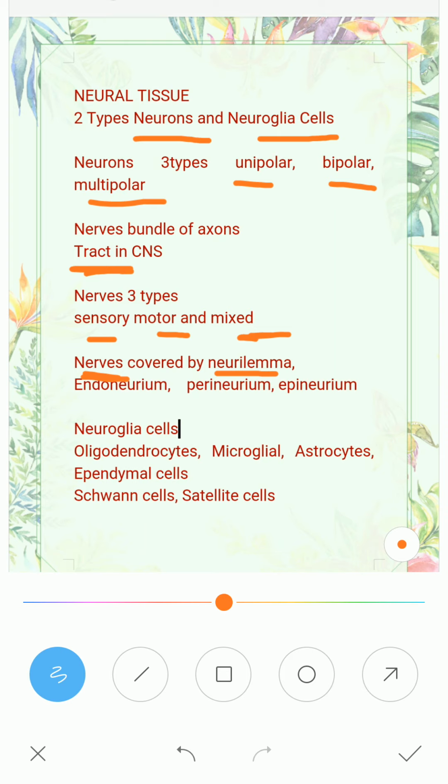The medullated nerve fiber is further covered by a connective tissue covering called endoneurium, and when it becomes thicker, it is covered by perineurium, and then that is called nerve fasciculi.